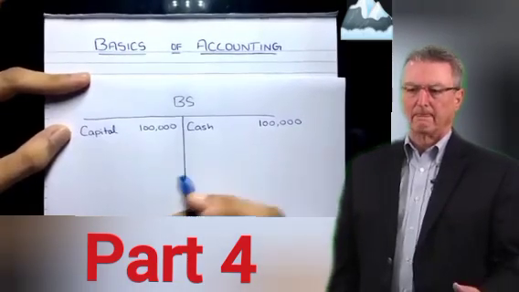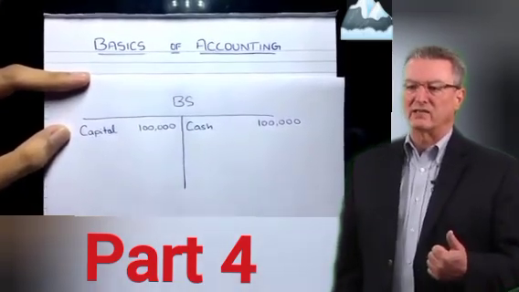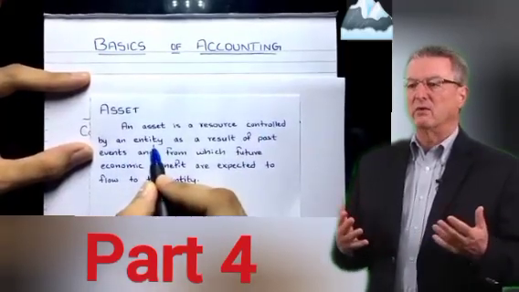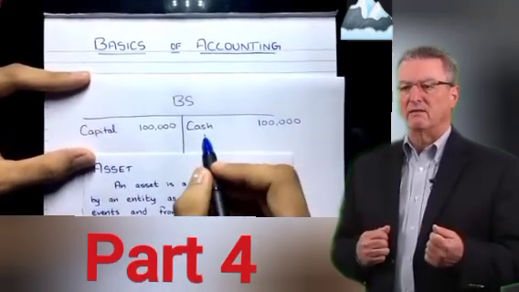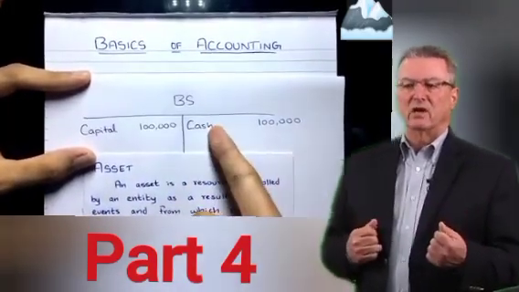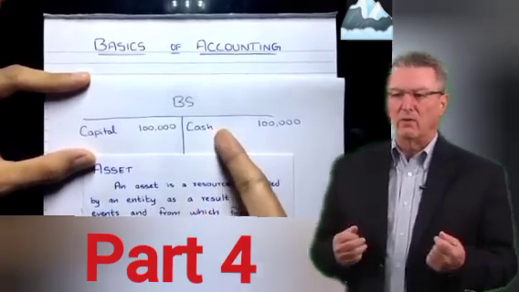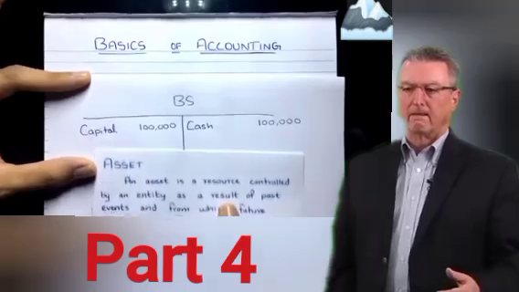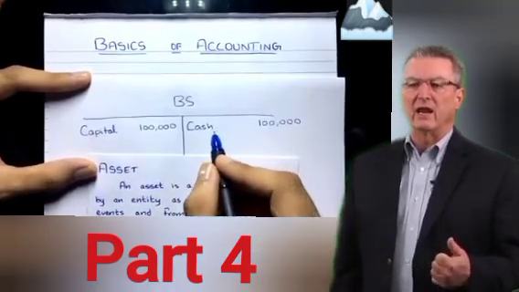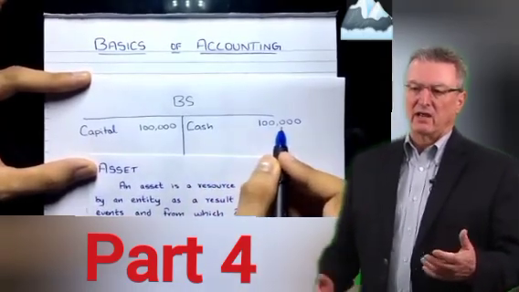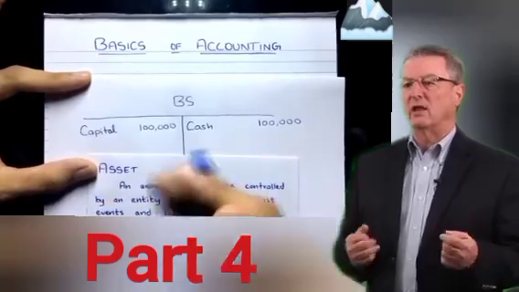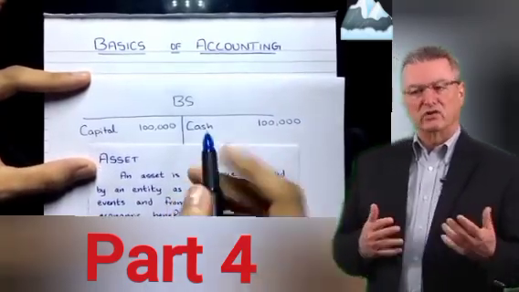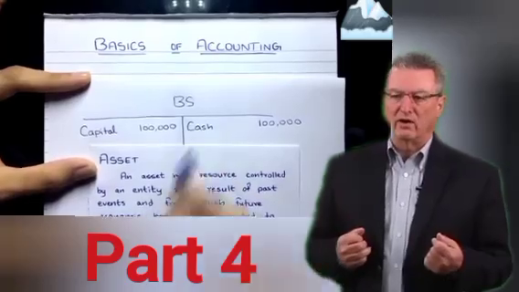So how is the cash our asset? That's because, see the definition of an asset: an asset is a resource controlled by an entity. Do we have control over this cash? Of course we have. You invested the money here, so you have control over it. And future economic benefit: do you have future economic benefit from that? Of course you do. You can invest it somewhere, you can do whatever you want. So you have complete control as well as future economic benefit, so this is your asset.